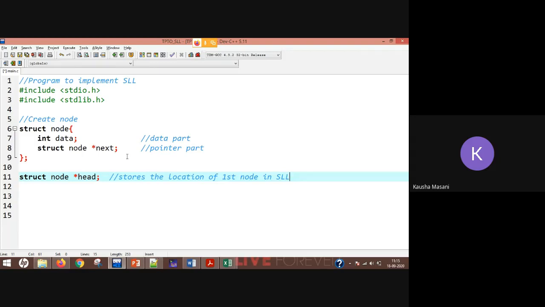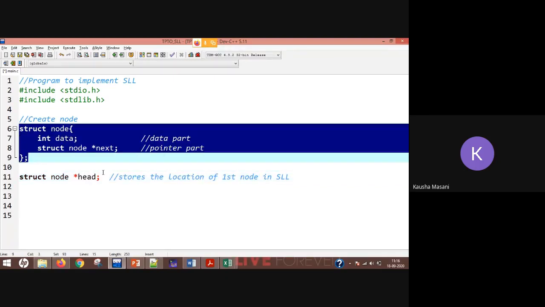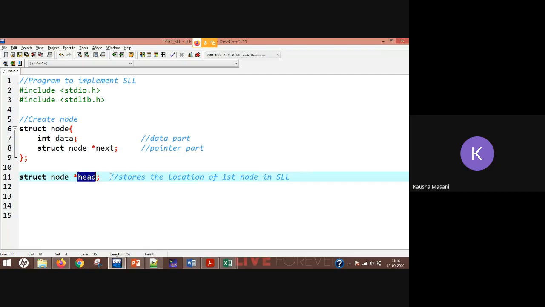So what can you say about pointers in implementing the SLL? We are always going to write the data type of the variable whose address the pointer is going to store. The data type of the pointer will be the same as that of the memory it is going to point to.